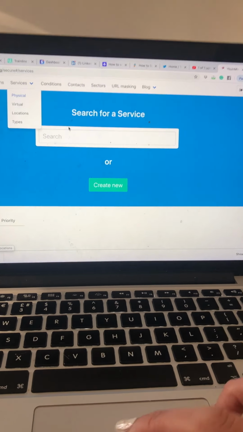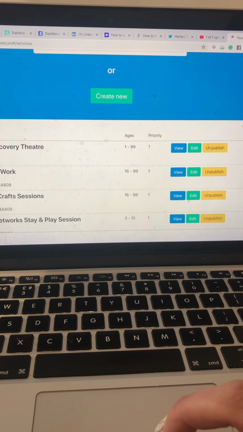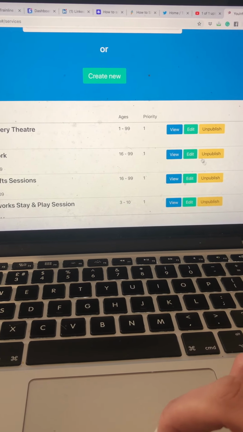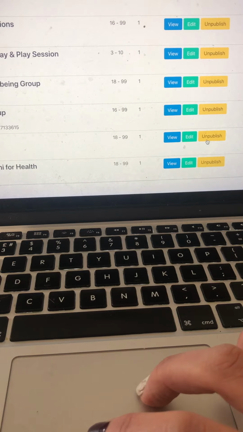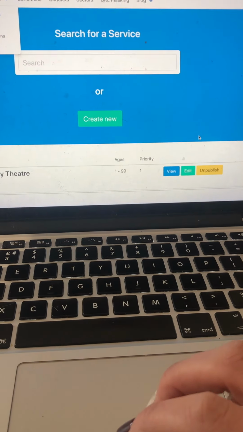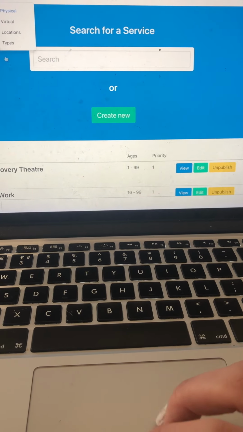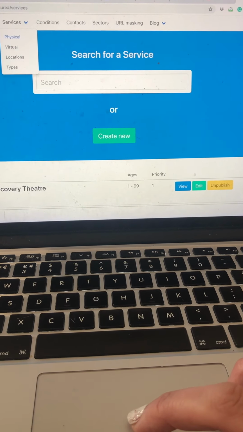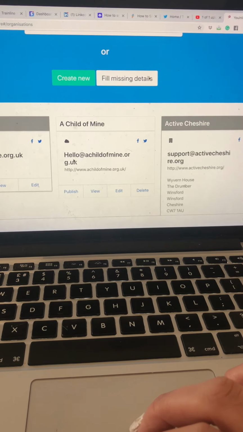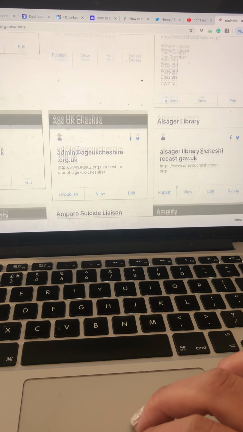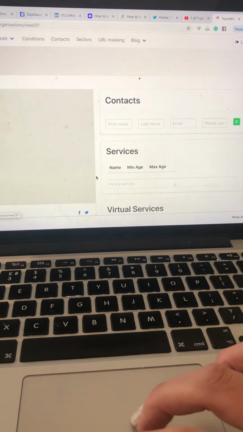The key thing to note is that you need to publish. These are all published already. If I click unpublish, that unpublishes them. You need to click publish for the service, and you need to click publish for the organisation. So in a world where you've created the organisation and you've created the service, you now need to attach the two. So you go and find the organisation,